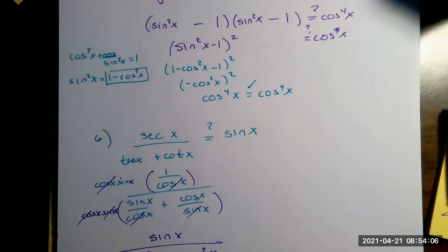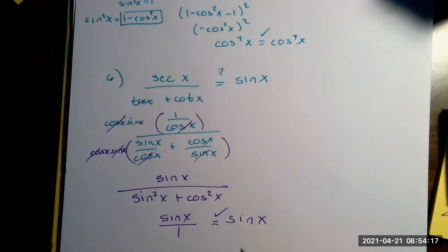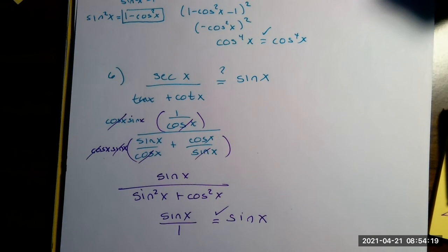Oh, this cleans up. Nice. So what is sine squared plus cosine squared? 1. That's that identity that I just said, hey, you might want to consider memorizing. Check. All right, number 7.